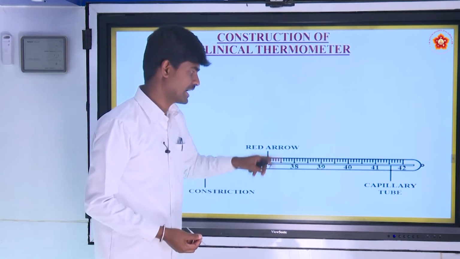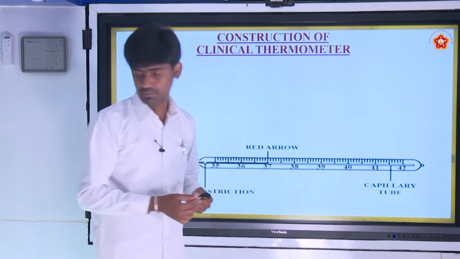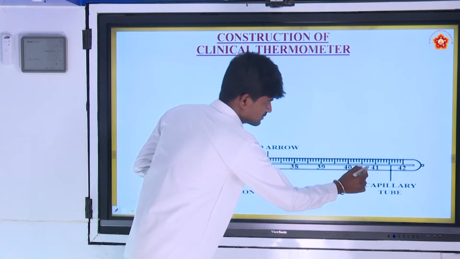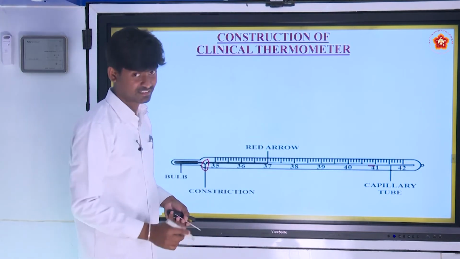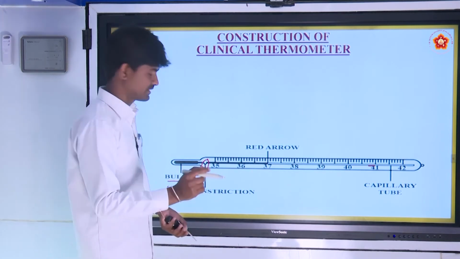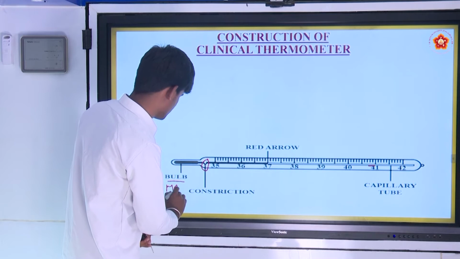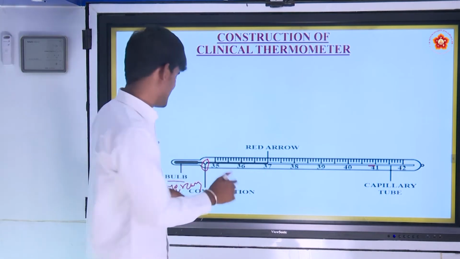There is a red arrow, and this is called a capillary tube. This is the kink or constriction. This is called the bulb. It will connect with mercury; it will be filled with mercury.